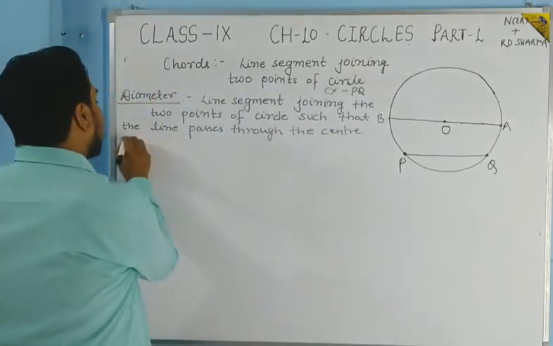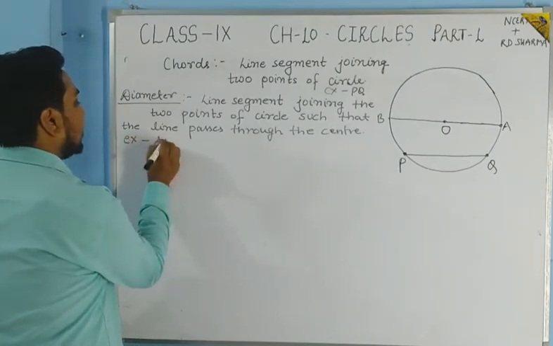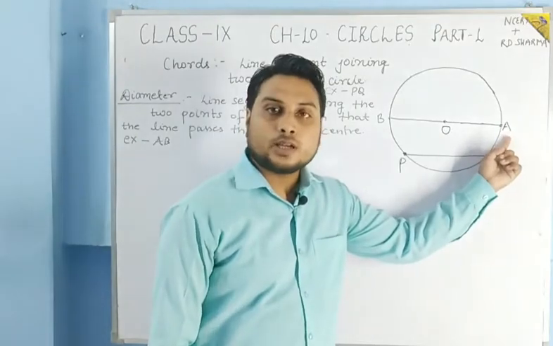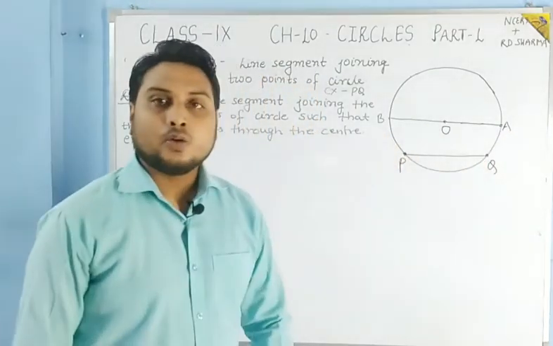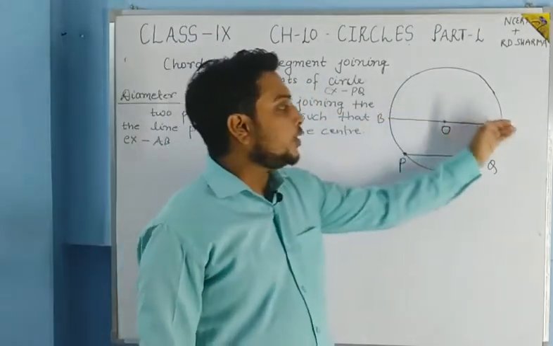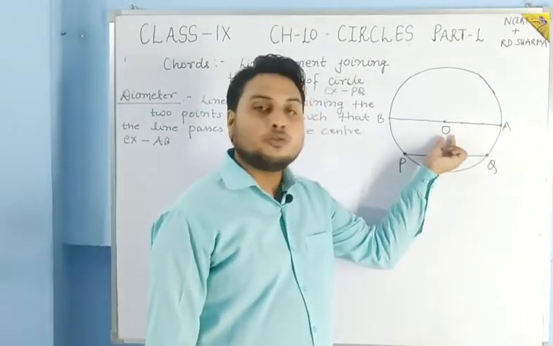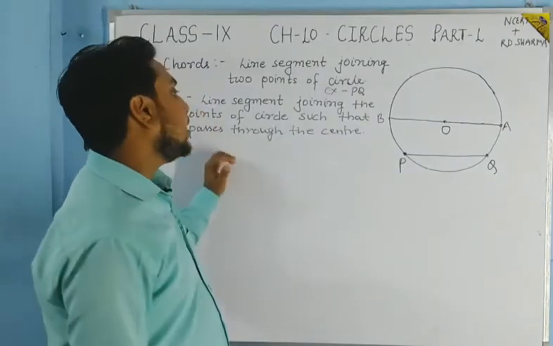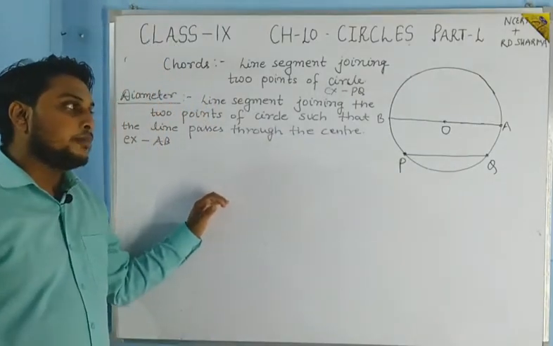For example, we can write AB. Here are two points of the circle, one is A and one is B, and if we join these two points, then this is passing through the center O.